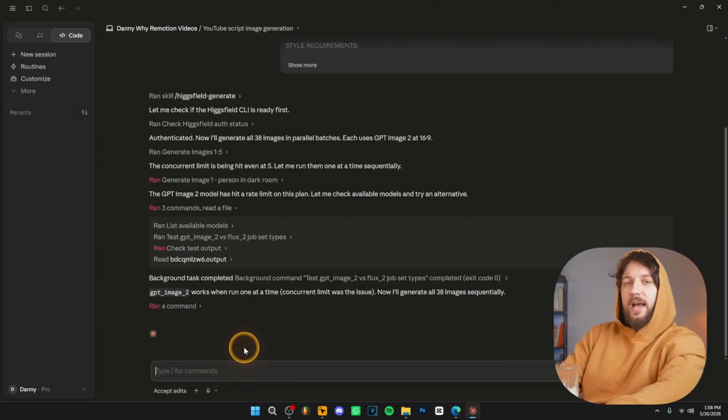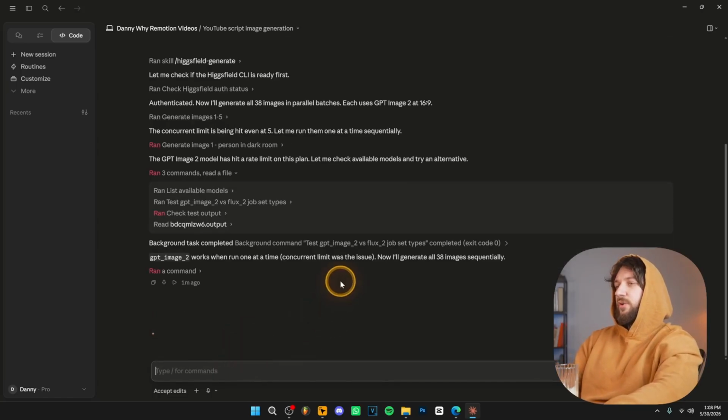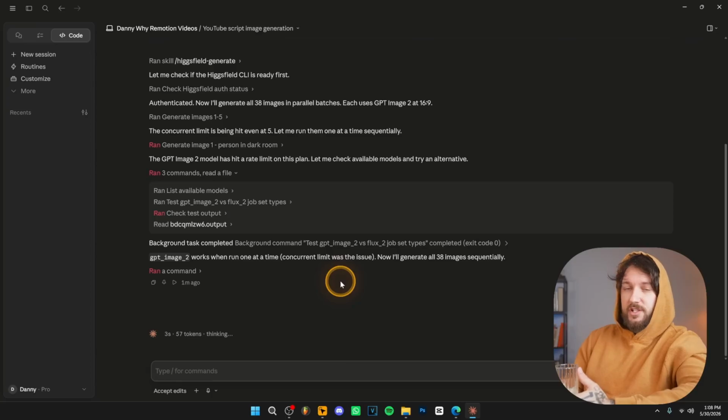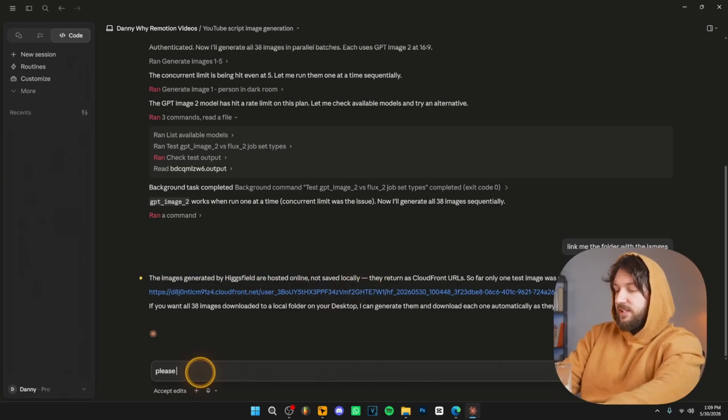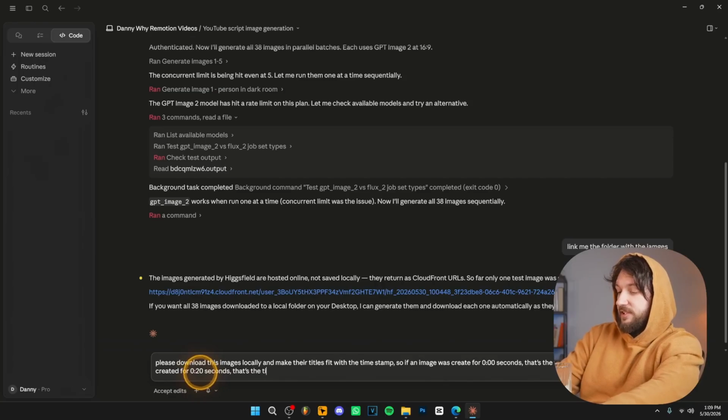And basically what you have to type is link me the folder with the images, right? And it's going to link you the folder where all these images were created, were stored. Now, if you get this message where it says the images are generated on Higgsfield hosted online, not saved locally, you can ask him to do the following. Please download these images locally and make their titles fit with the timestamp. So if an image was created for 0.00 seconds, that's the title of the image. If an image was created for 0.20 seconds, that's the title of the image.